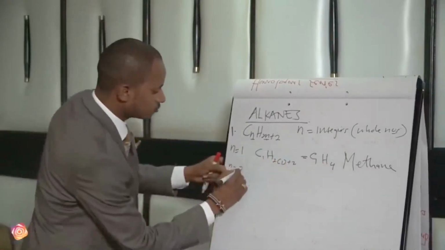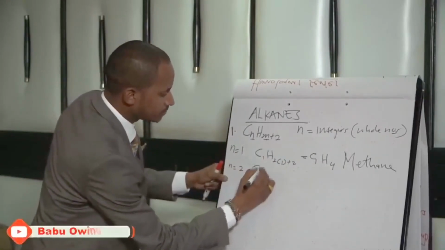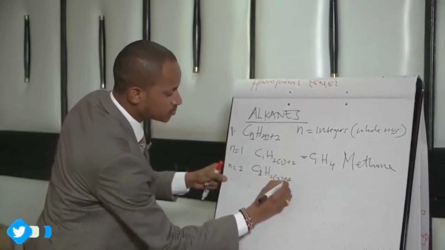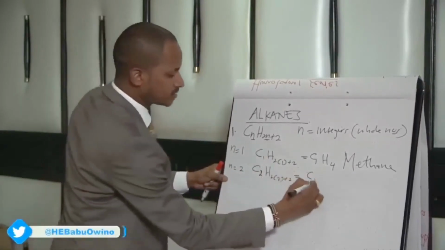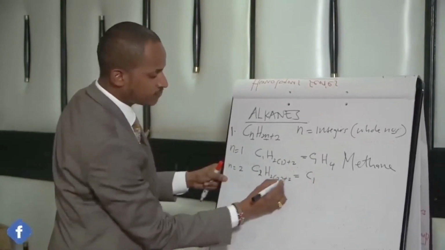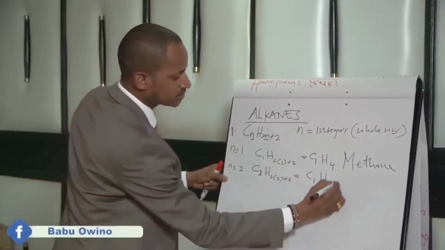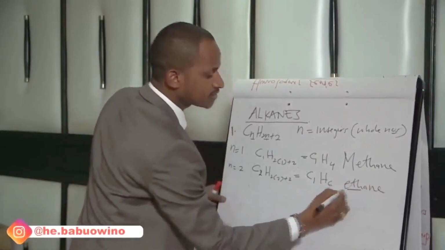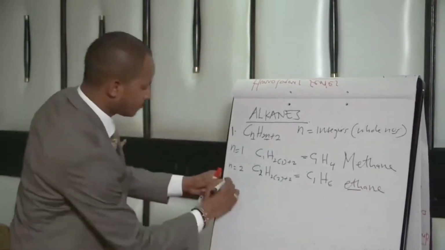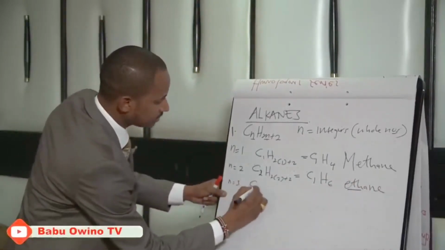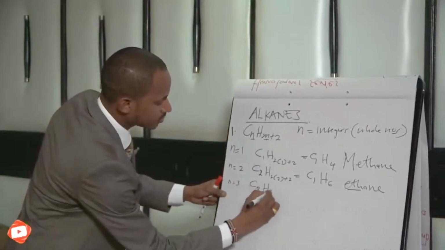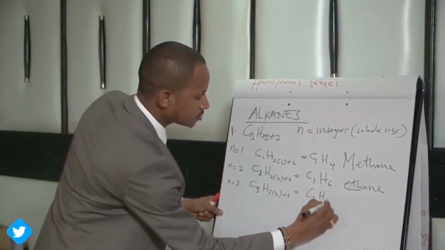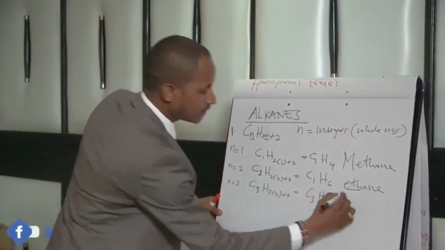When n is 2, you simply place C(n), n is 2, H of 2 times 2 plus 2. This gives us C2, 2 times 2 is 4, 4 plus 2 is 6, C2H6. This is ethane. When n is 3, it is C3, H of 3 times 2 plus 2, that is C3H8. That is propane.